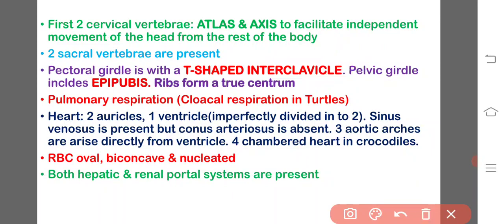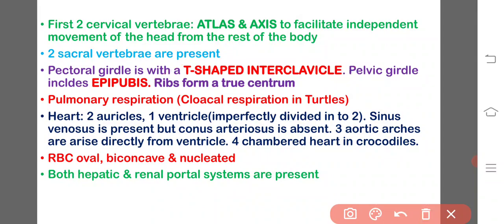And many of the reptiles show pulmonary respiration, where the lungs are the main respiratory organs. In some cases, cloacal respiration is seen, such as in the turtles, marine turtles.